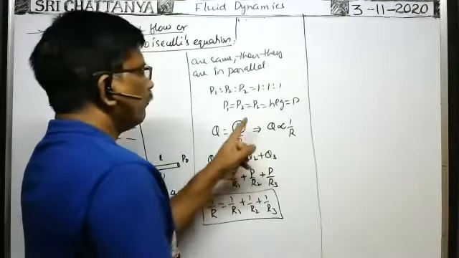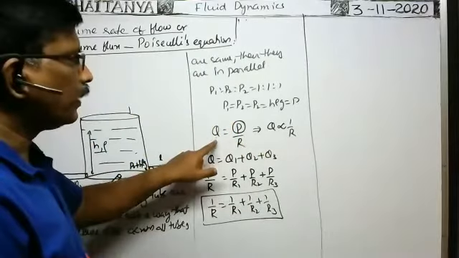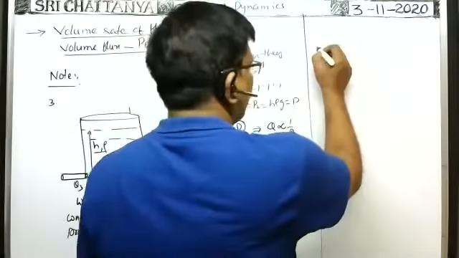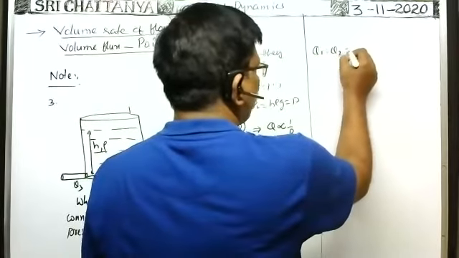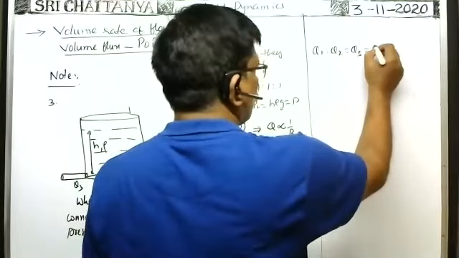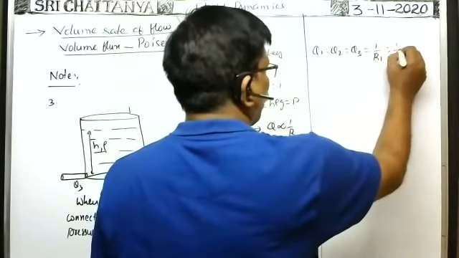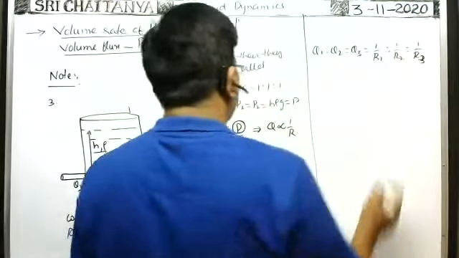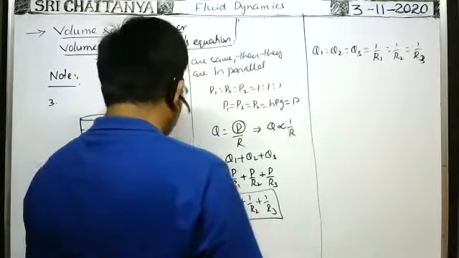Whenever the capillary tubes are connected in parallel, P is constant. That's why the volume rate of flow is inversely proportional to R. Therefore, the ratio between the volume rates of flow through the three capillary tubes is equal to 1 by R1 is to 1 by R2 is to 1 by R3.